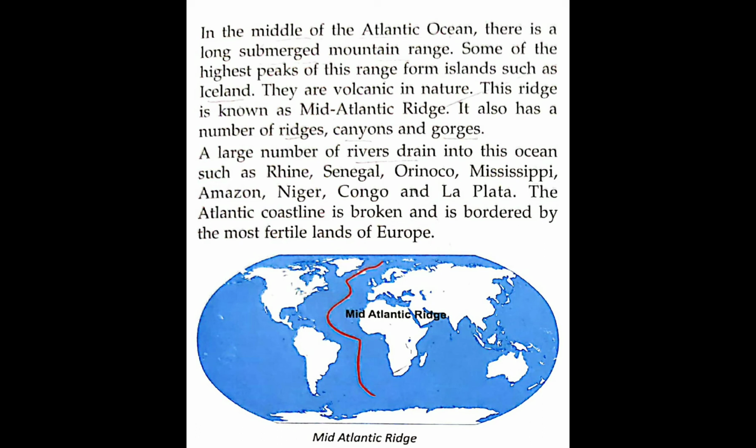A large number of rivers drain into this ocean, such as the Rhine, Senegal, Orinoco, Mississippi, Amazon, Niger, Congo, and La Plata. The Atlantic coastline is broken and is bordered by the most fertile land of Europe.